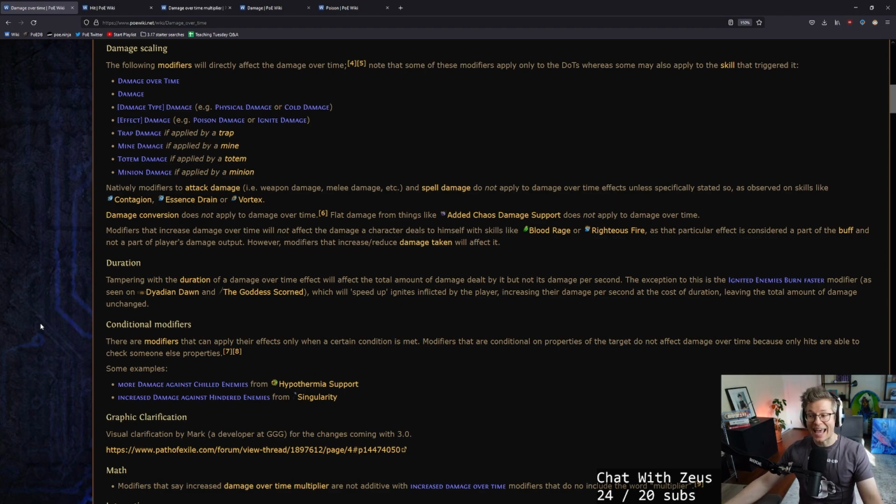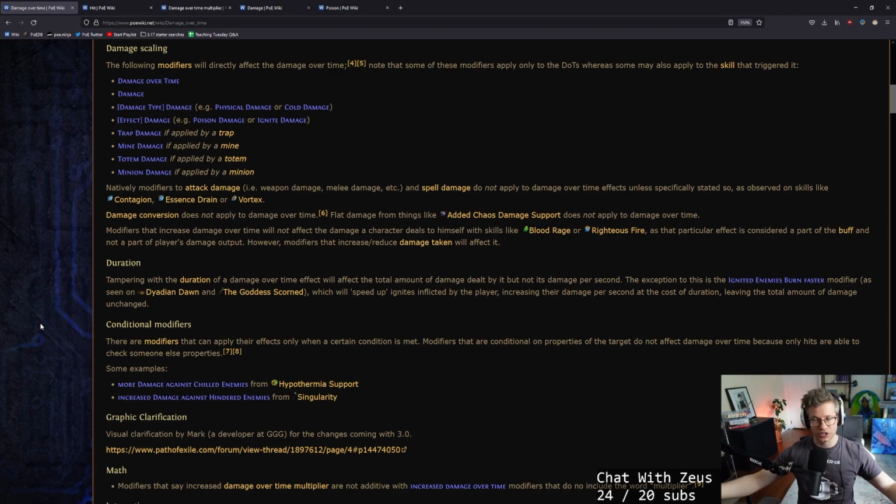But then you can stack it with ignited enemies burn faster, right? So if you made enemies burn 100% faster, it would burn for 2 seconds. So you would start from your 10 base, right? You double the duration to 2 seconds, still 10 damage per second. But if it burns twice as fast, it will go down to 1 second. But then that 20 damage will compress to 20 damage a second.